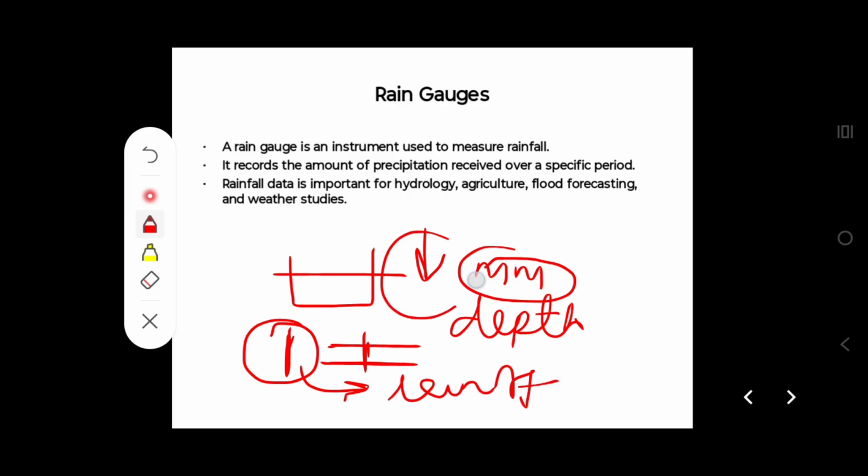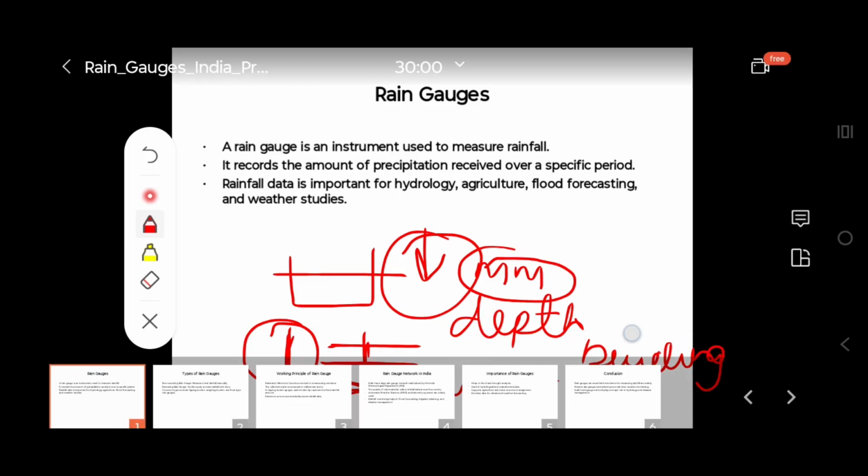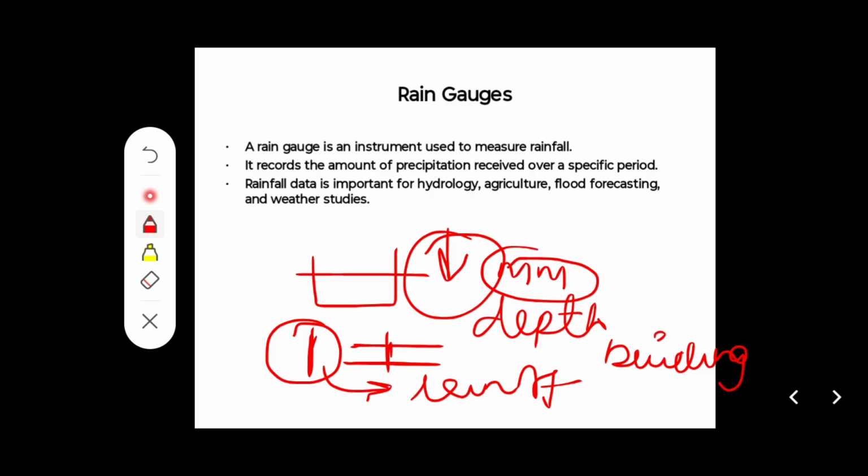On the basis of rainfall we calculate runoff, and on that rainfall basis, if you are going to construct your building or house, how will you know what plinth level to give? At least our plinth level or benchmark should be above the flood level of that area.